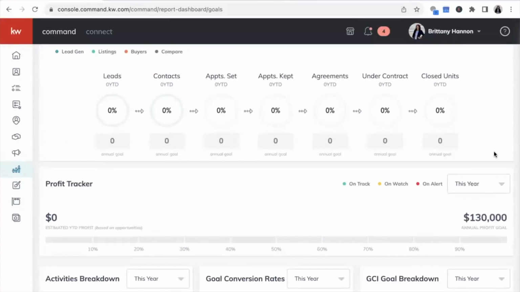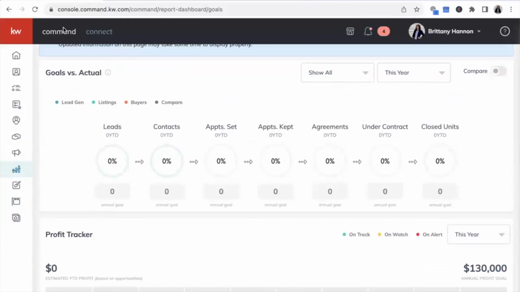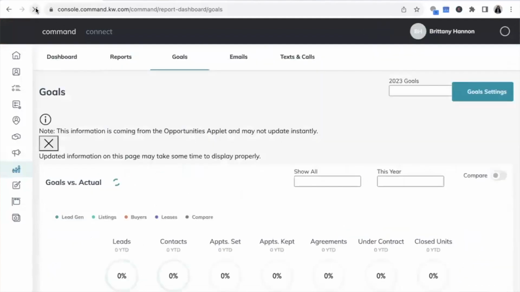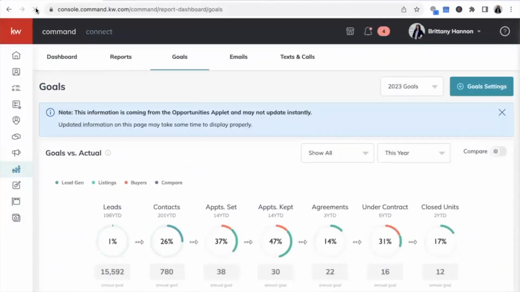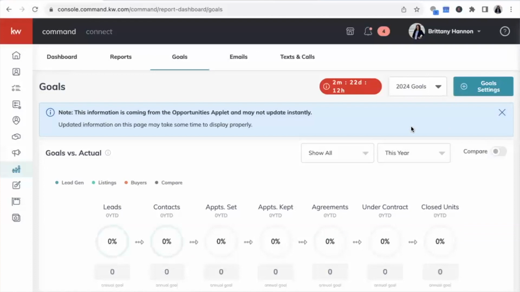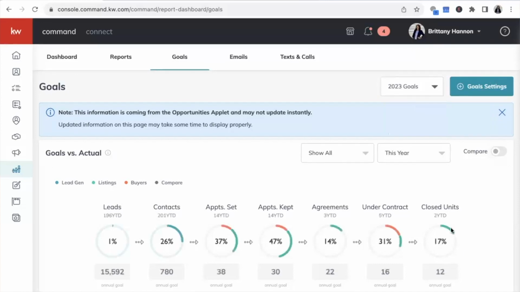Okay, hello. Maybe I love when this happens. So the 190, that's what we have to do annually. This is based on your individual goals. So if your goal was to bring home $130,000, then you would need to gross the total amount of 190,000. Okay, and we have a glitch, so that's unfortunate.